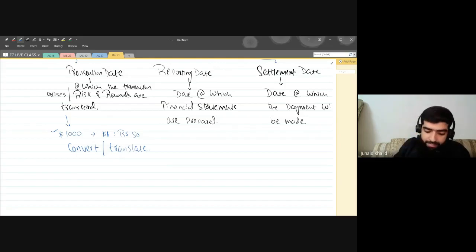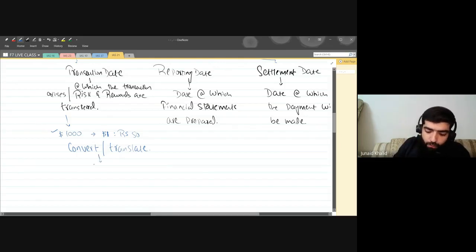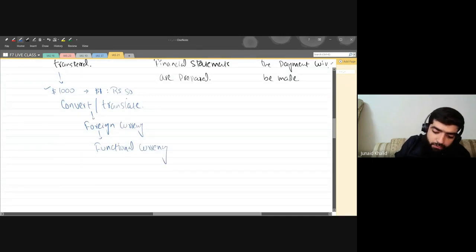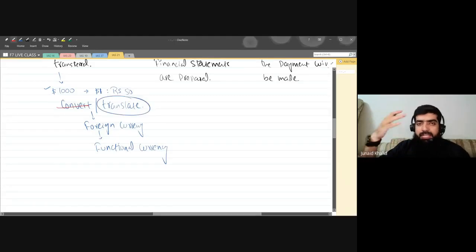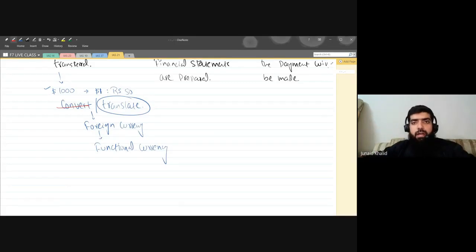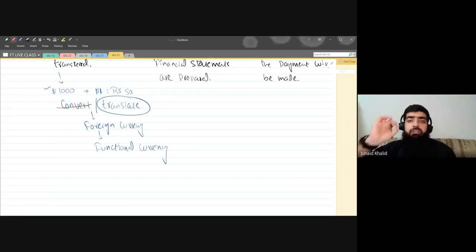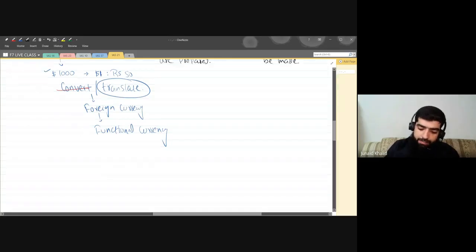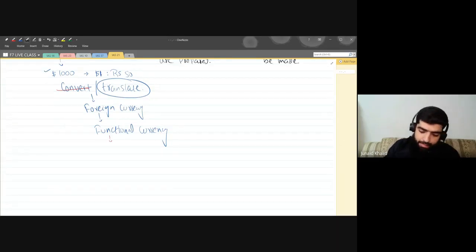We are going to translate from foreign currency to functional currency. Are you getting my point? Please do not use the word convert. I'm not saying that convert is an incorrect word, but IAS 21 never uses it. IAS 21 in every place uses the word translate. So we are going to translate the foreign currency into the functional currency, and we are going to translate it at the spot rate.